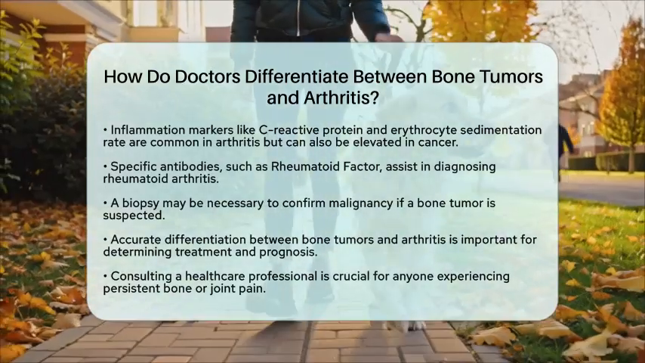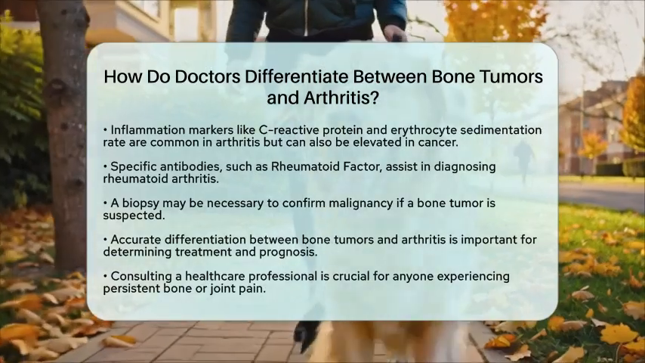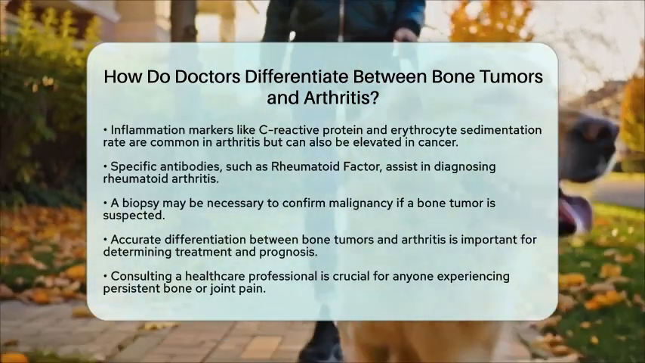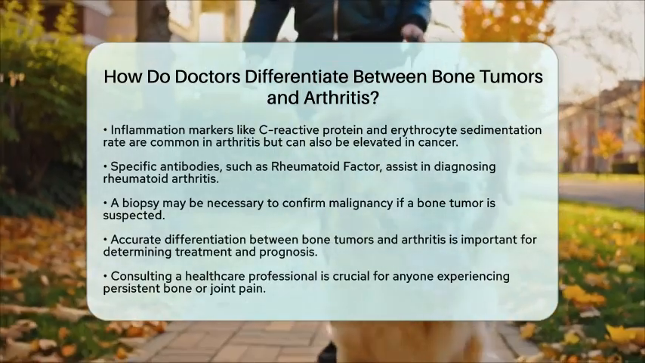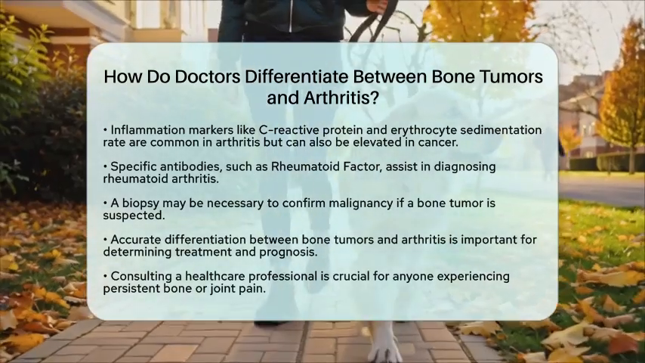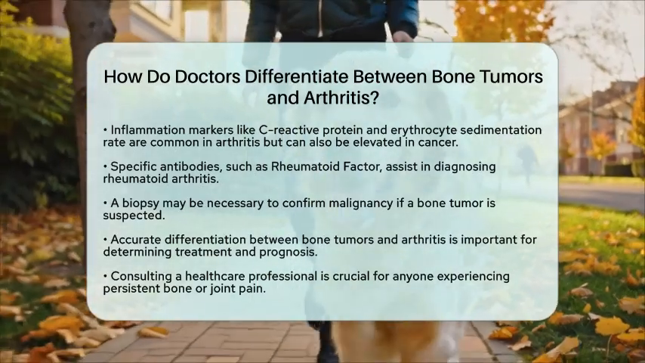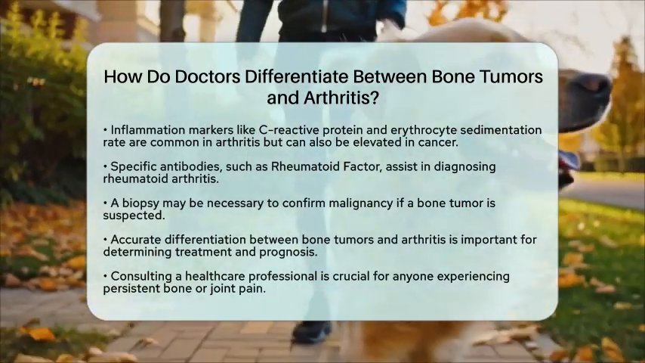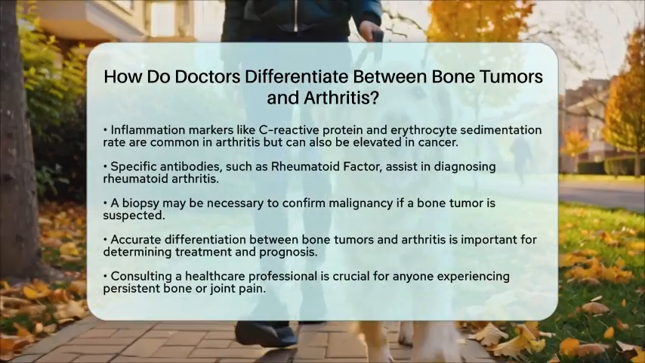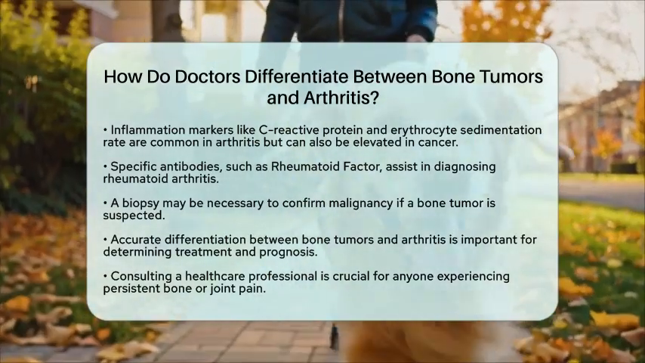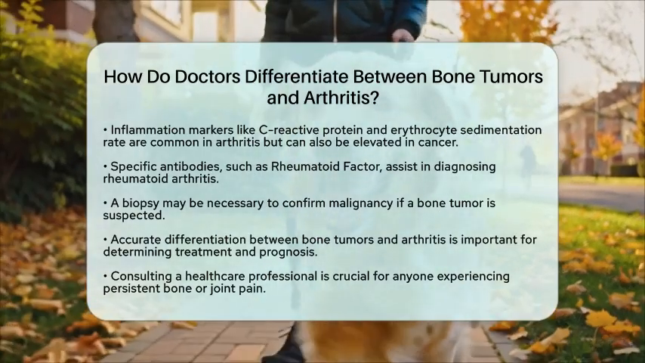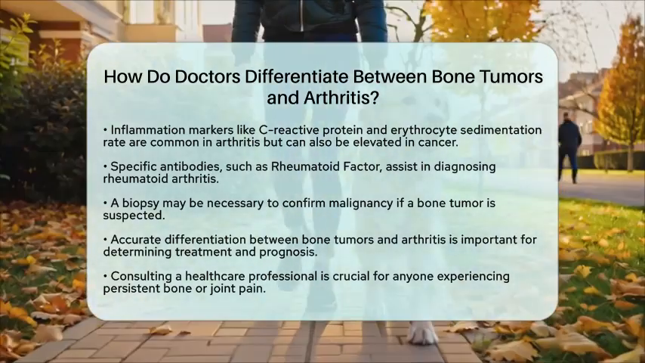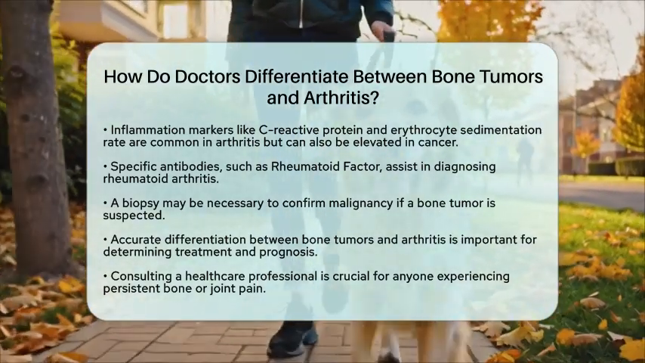In summary, doctors take a systematic approach to differentiate between bone tumors and arthritis. Bone tumors typically cause localized pain and destructive lesions on imaging, while arthritis affects joints with inflammation and changes in joint space. A definitive diagnosis of bone tumors often requires a biopsy. This differentiation is critical, as the treatment and prognosis for each condition can vary significantly.